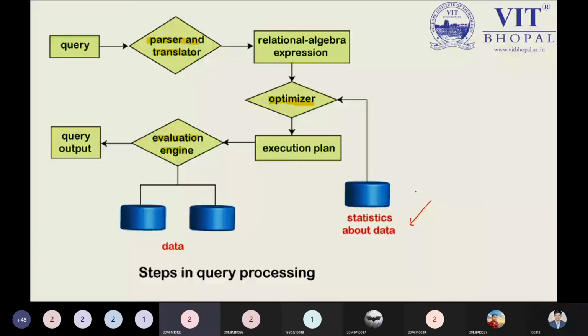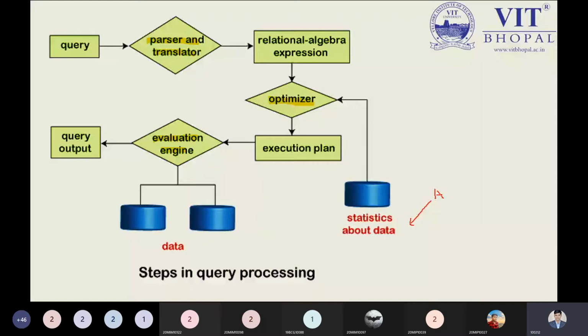No, sir. Statistics about the data means, if I'm passing a query, I need to find the total number of records in a relation. So I'm passing a grouping function, or aggregate function, and I'm getting the data in a statistical form. I'm not displaying the entire record, I'm just getting the numbers only.